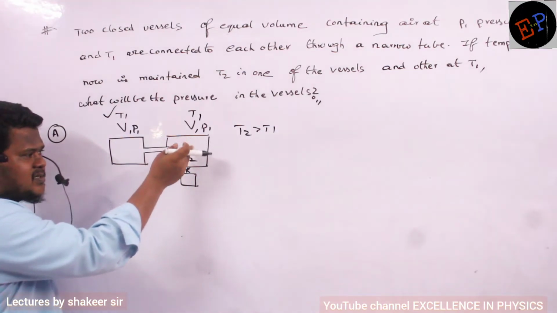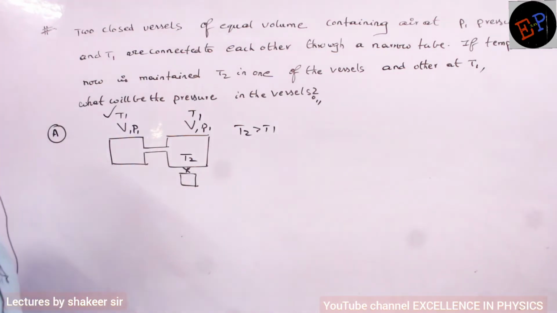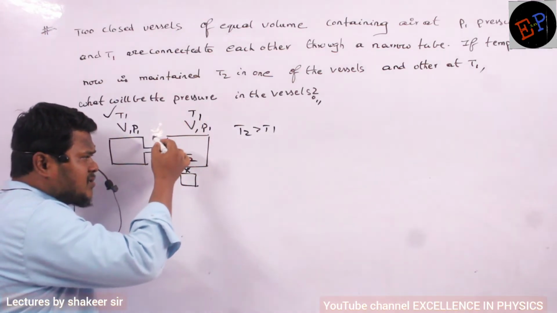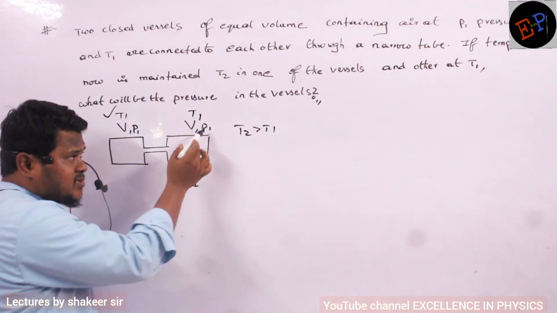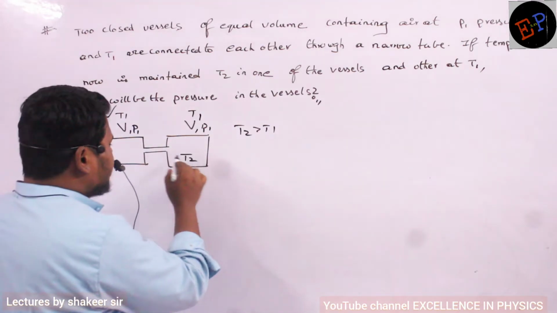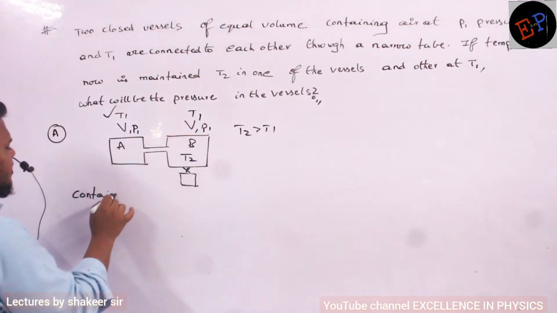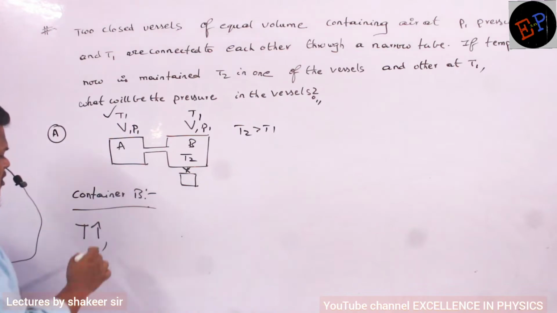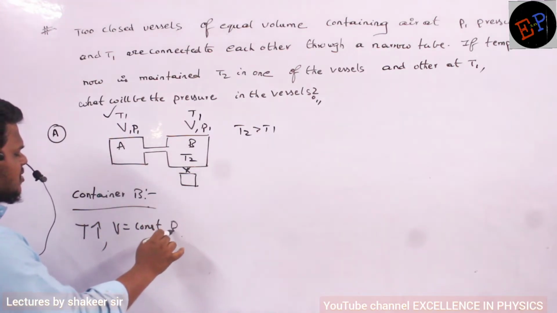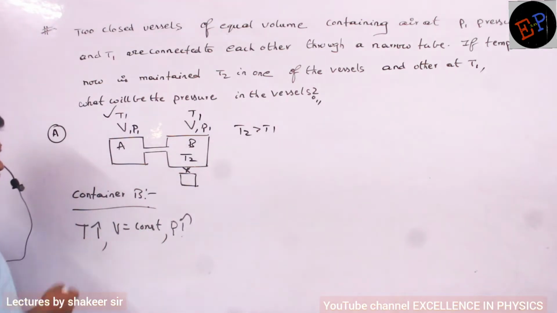Consider you are placing this container in a refrigerator, you are changing the temperature. Or you can heat this container also, then also the temperature can be changed. Now if I study only this container, volume is constant. But if you raise the temperature, then pressure should increase. Let us call this container A and this one B, and I am discussing container B. Temperature is rising and volume is constant, therefore pressure also should rise, because if volume and number of moles are constant, then pressure is directly proportional to temperature, which is also called Gay-Lussac's law.